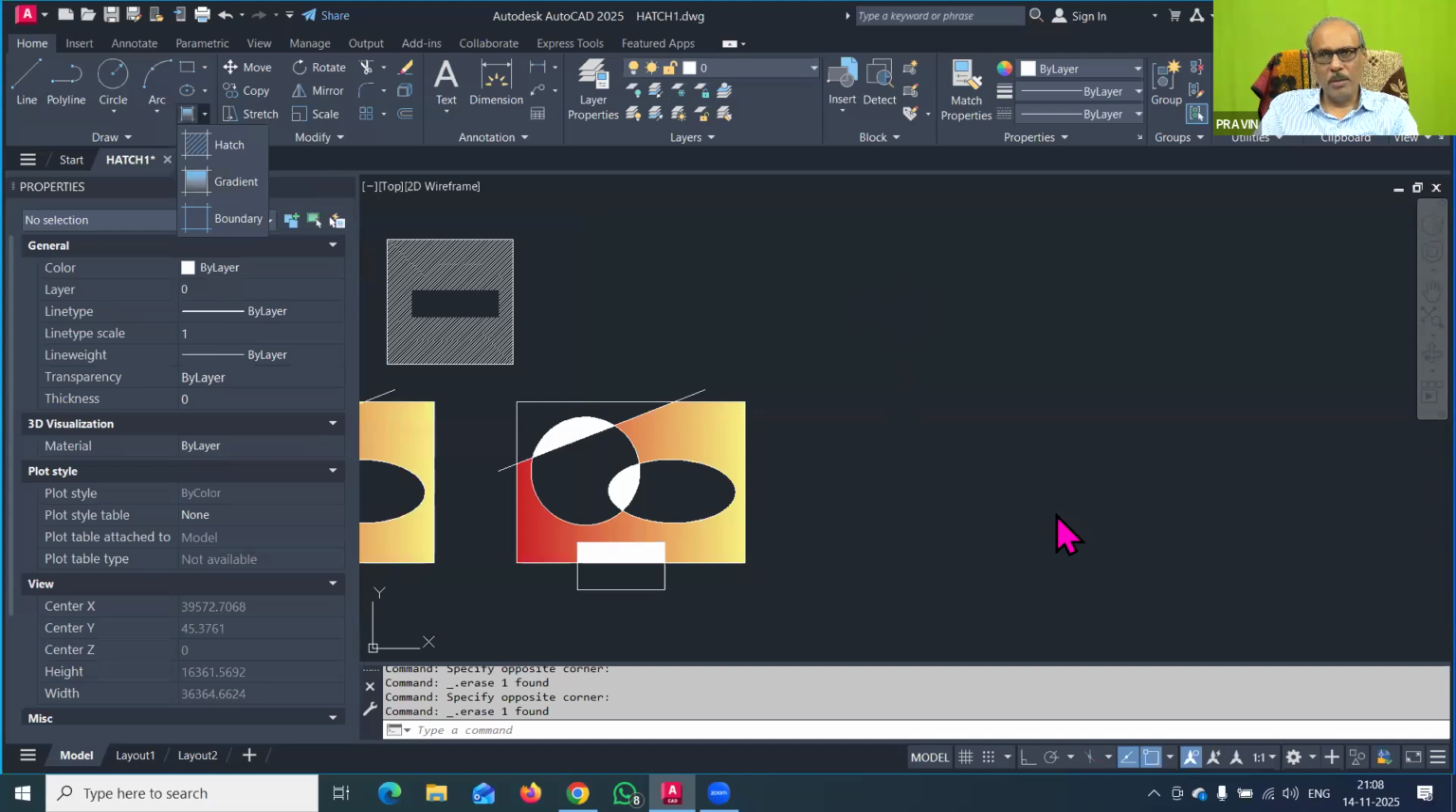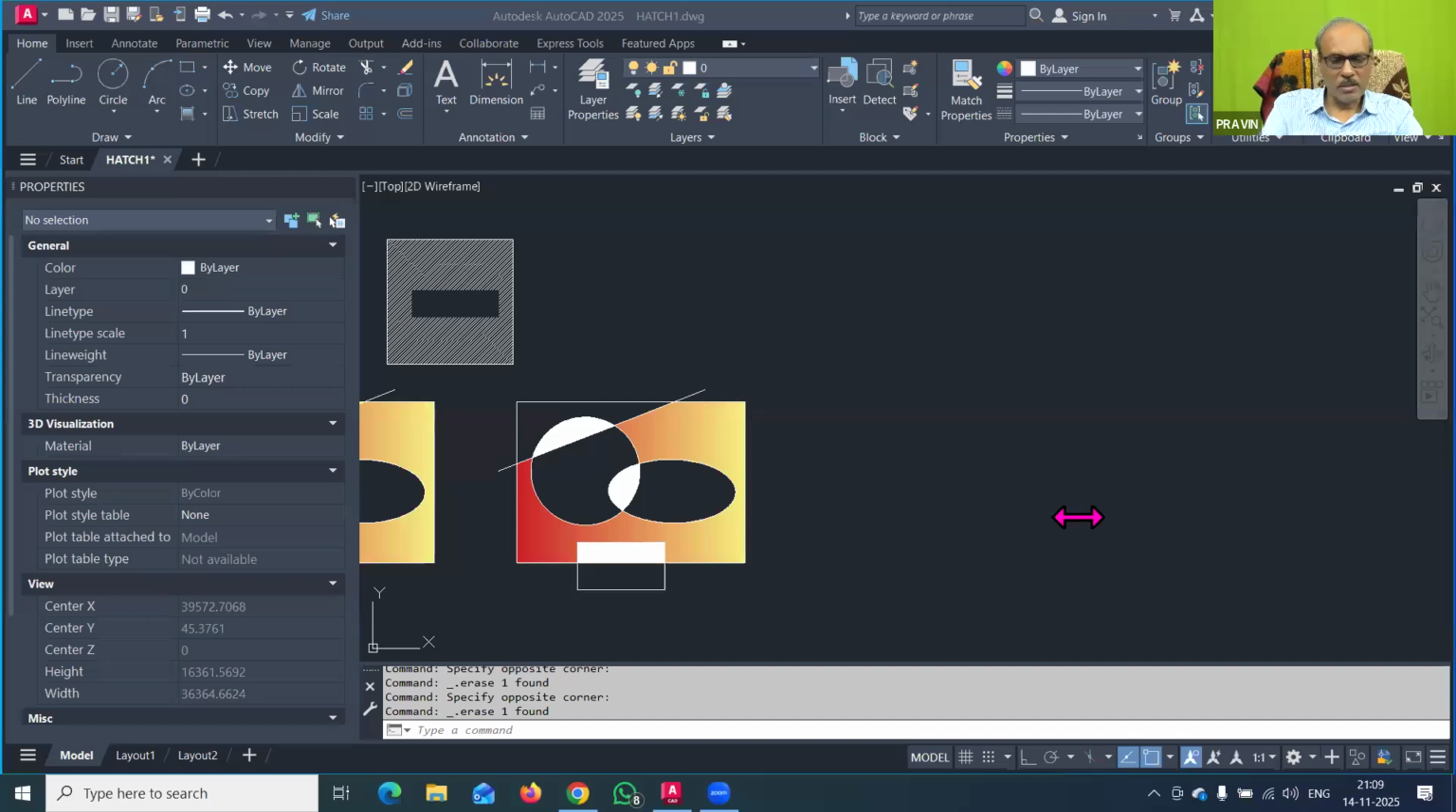Only 2-3 people have given the interested option here. So guys, now there is another important question that you have to answer in tomorrow's lecture: where is the gradient hatch option used in building drawing? I will type the question in the chat box. Meanwhile, if you remember the answer, you can type your answer. At the end, we will see the answer to this question.